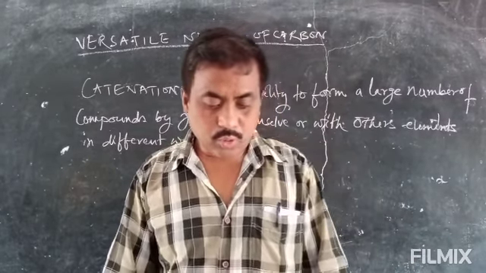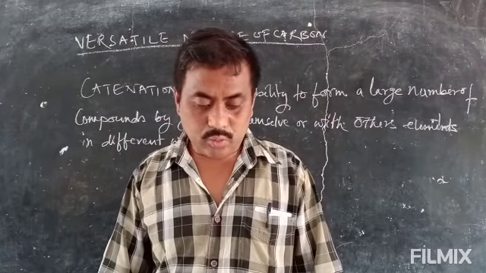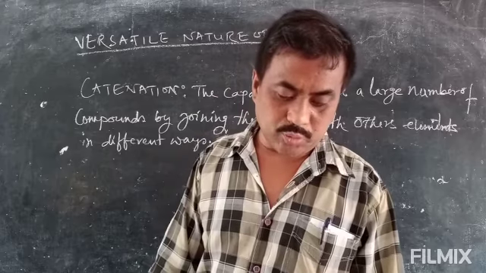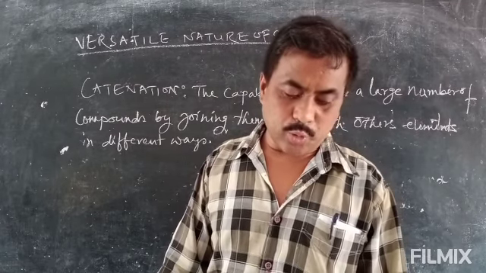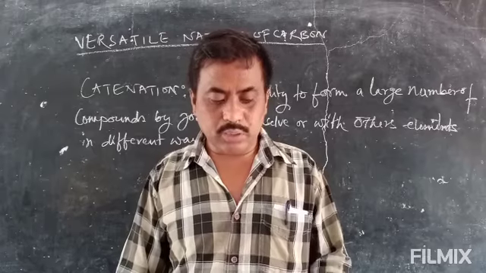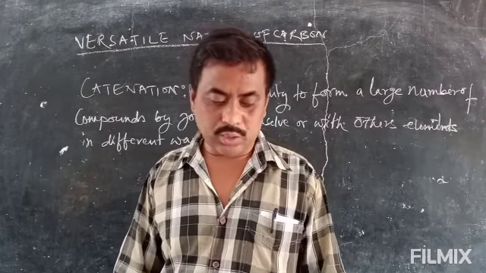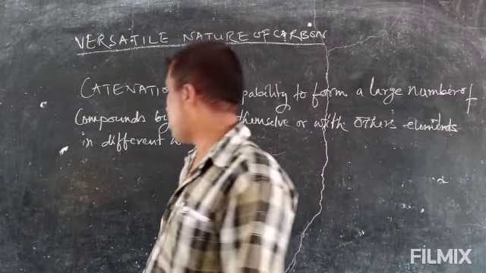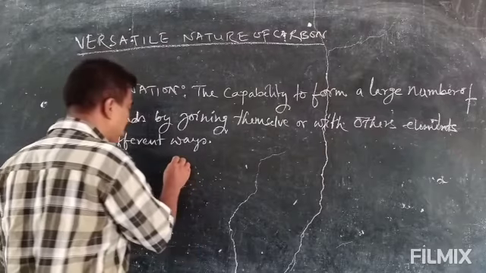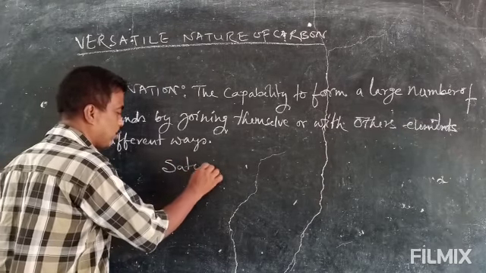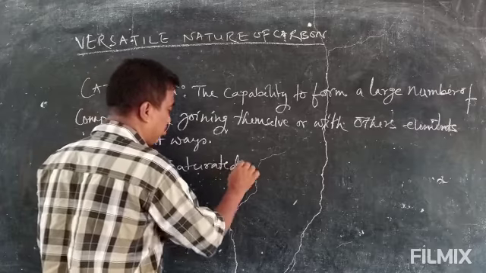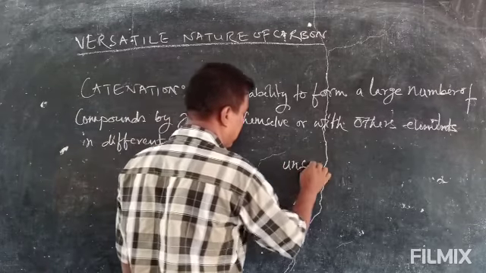Compounds of carbon which are linked by only a single bond between the 2 carbon atoms are called saturated compounds, whereas compounds of carbon having double or triple bonds are called unsaturated compounds. So we can classify carbon compounds into 2 types: one is saturated, another is unsaturated.